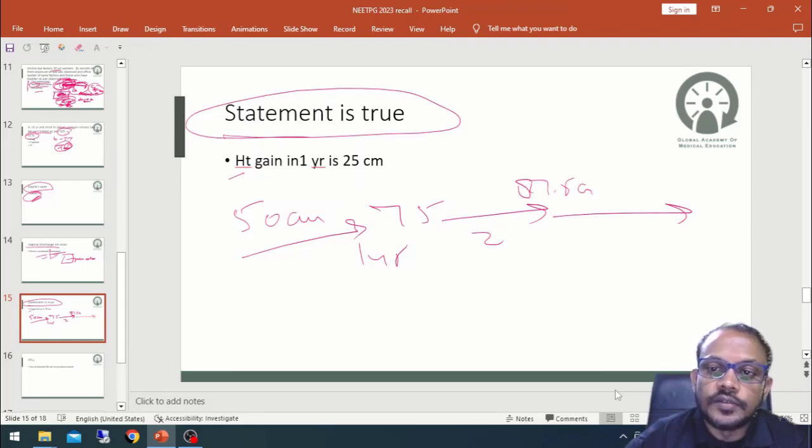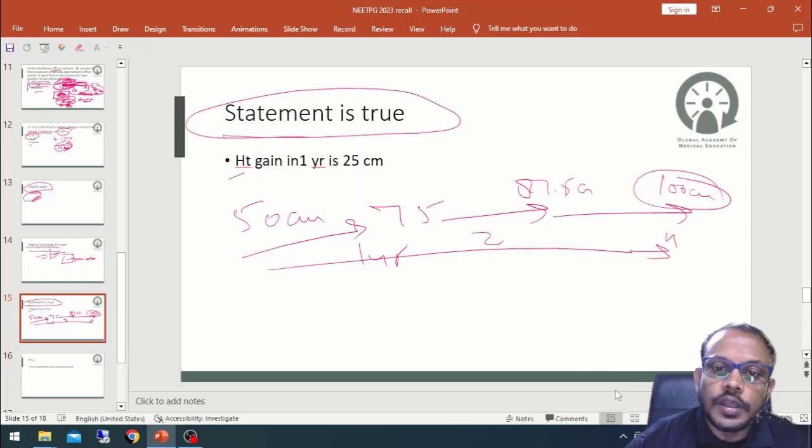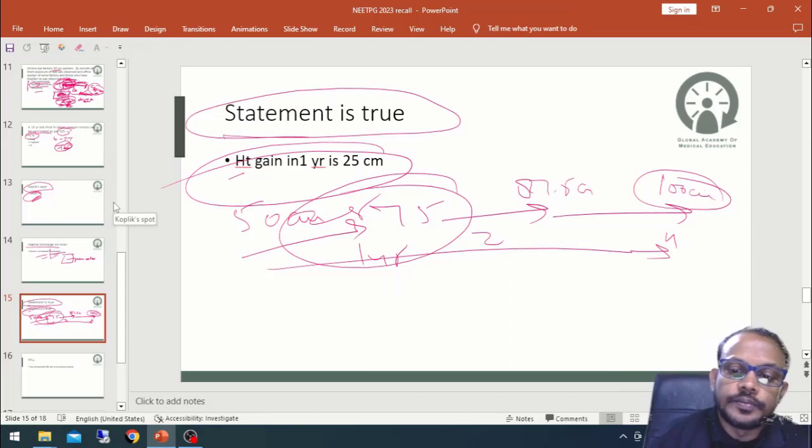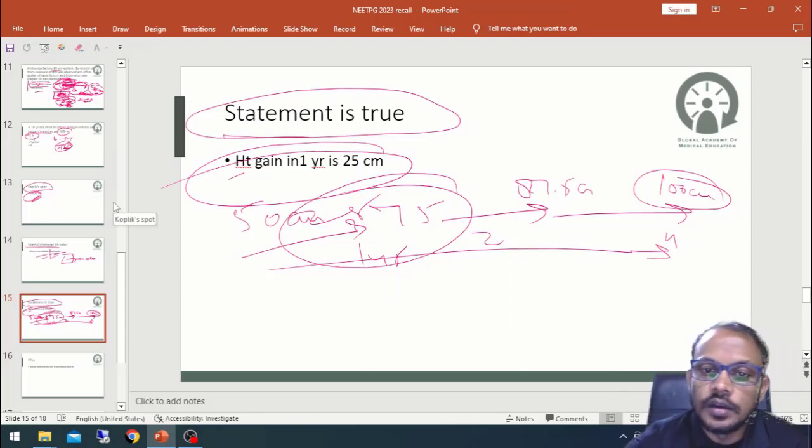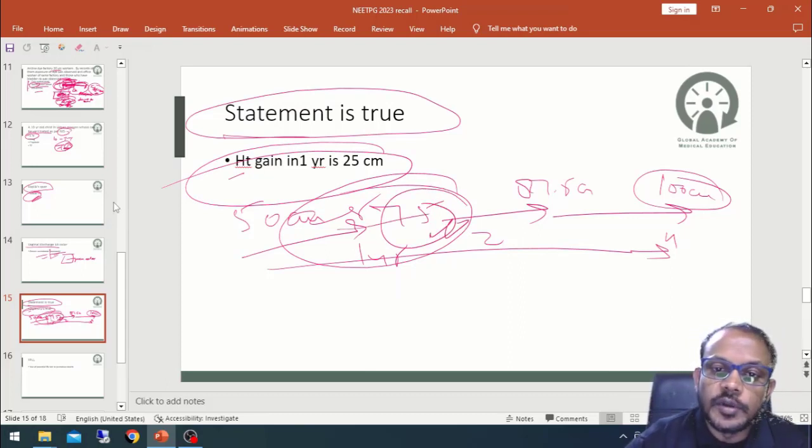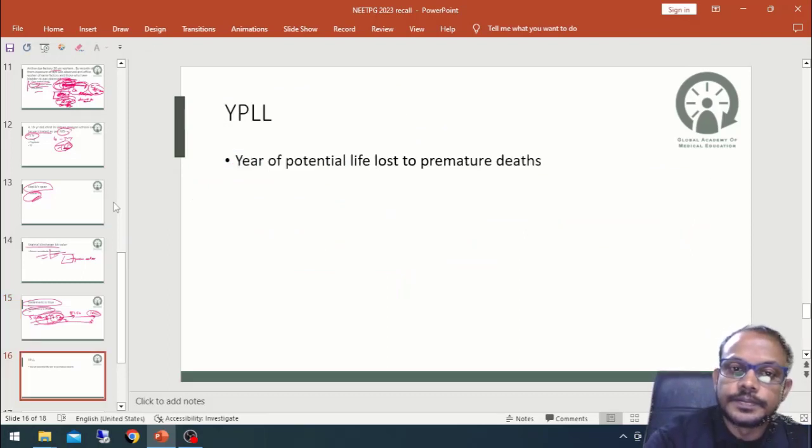Okay, by 4 years it is nearly 100 centimeter. Okay, so by 4 years the height becomes double. But in the first year 25 centimeter is gained, that should be our answer. Okay, 75 centimeter should be the height in the first year, or 25 centimeter is gained. Okay, that is our answer.